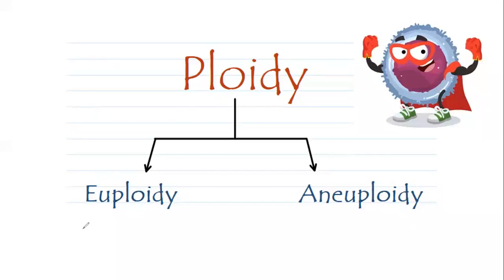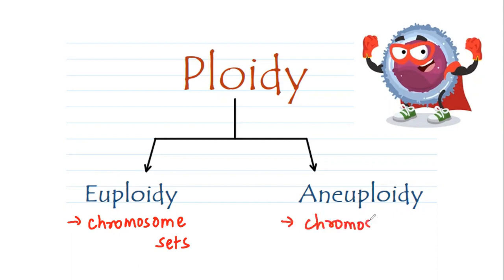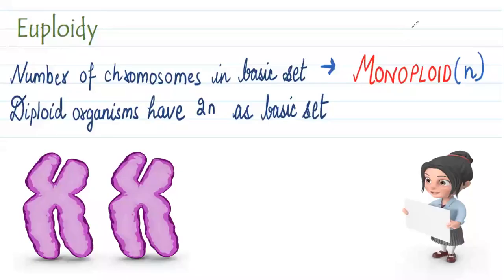Ploidy is further categorized into euploidy, which deals with chromosome sets, and aneuploidy, which deals with chromosome number. Let's talk about euploidy in detail.